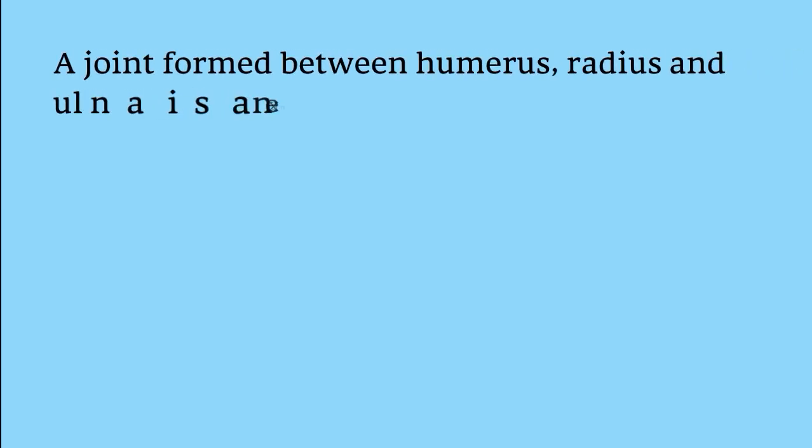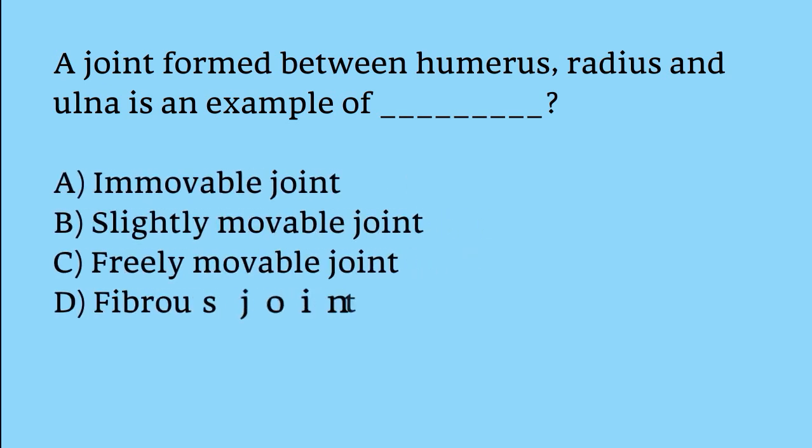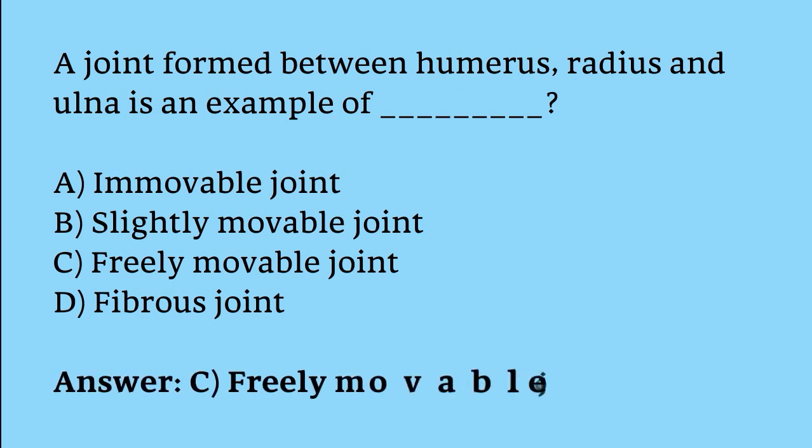A joint formed between humerus, radius and ulna is an example of immovable joint, slightly movable joint, freely movable joint, fibrous joint. The correct answer is option C. A joint formed between humerus, radius and ulna is an example of freely movable joint.